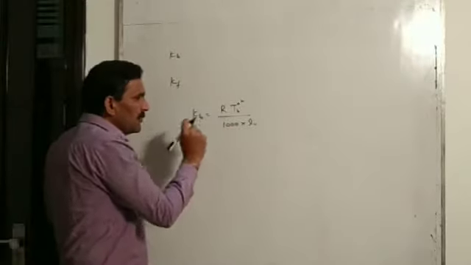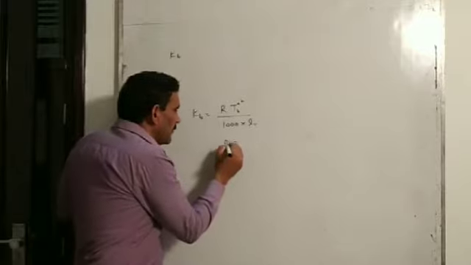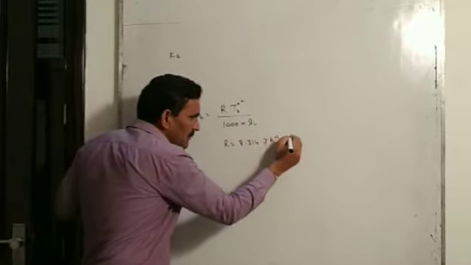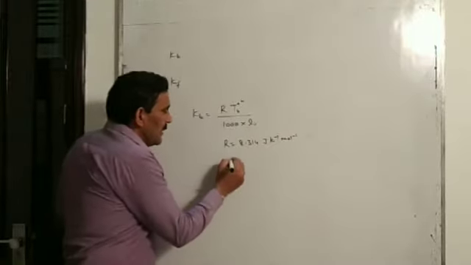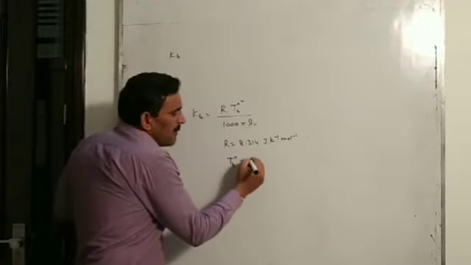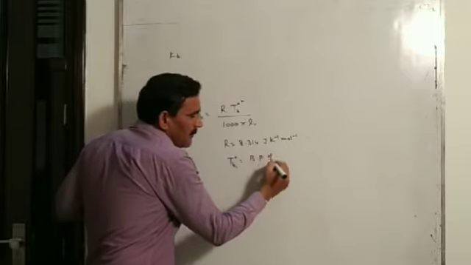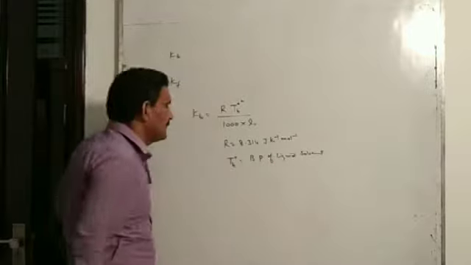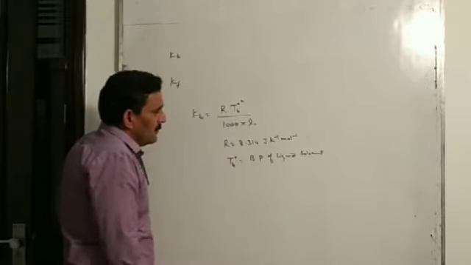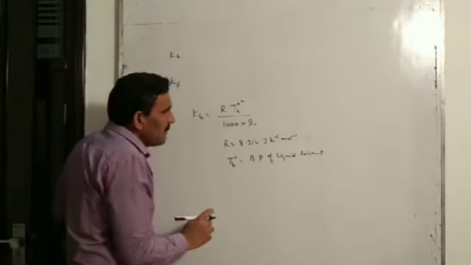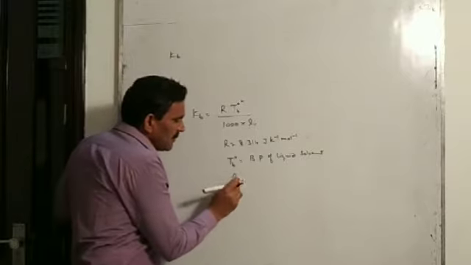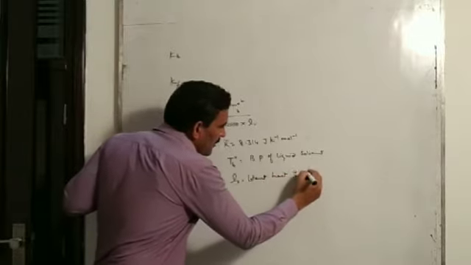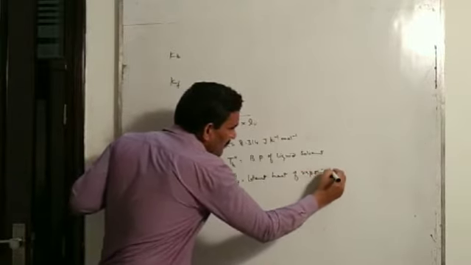Here R we know that is universal gas constant, and value of R you have to take 8.314 joule per Kelvin per mole. Here this Tb naught is the boiling point of liquid or liquid solvent, you can say. This is the boiling point of pure solvent, and here Lv is latent heat of vaporization of liquid.